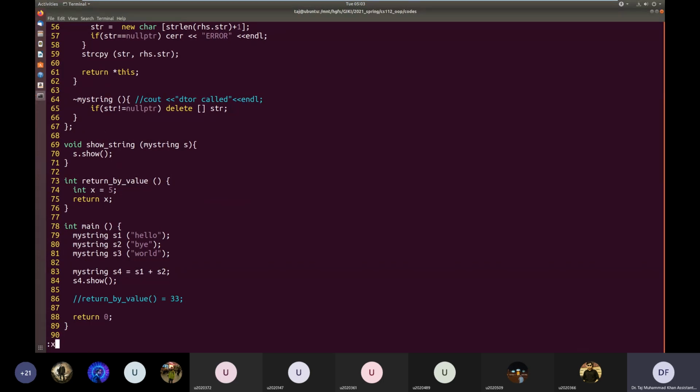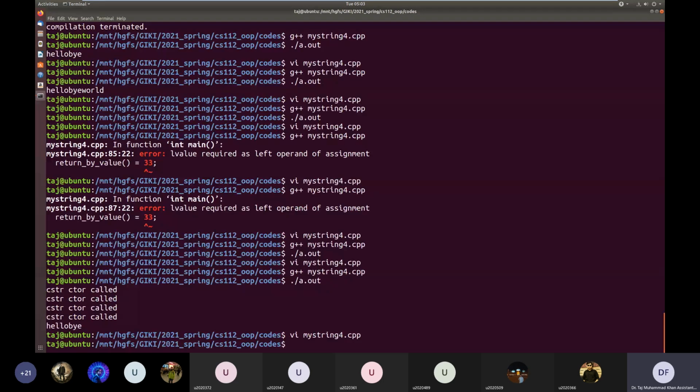This is because the compiler sometimes performs some optimizations, and sometimes it deletes code that it thinks is not useful. So what we can do is tell the compiler to not perform that optimization, with the flag no elide constructors.